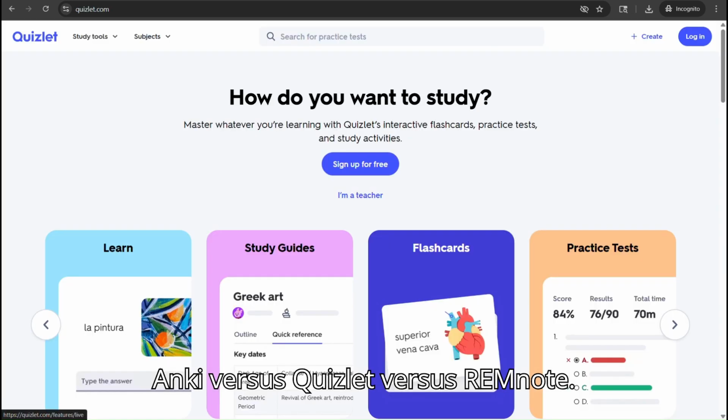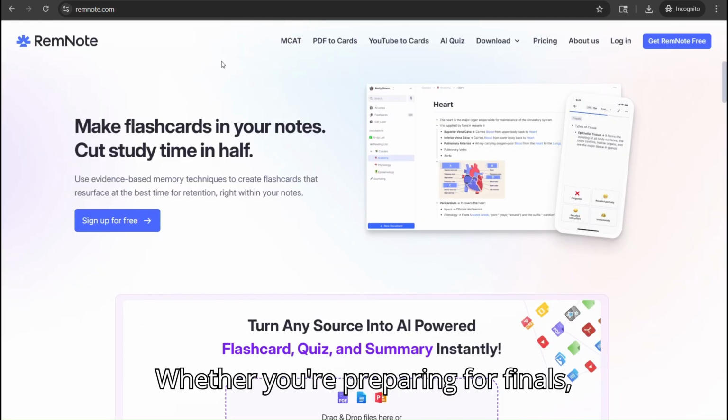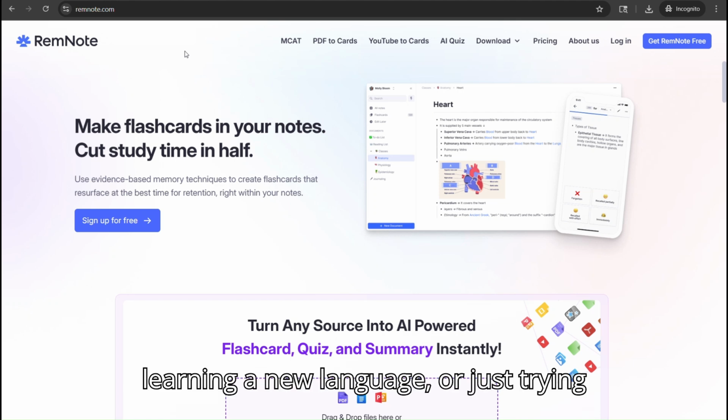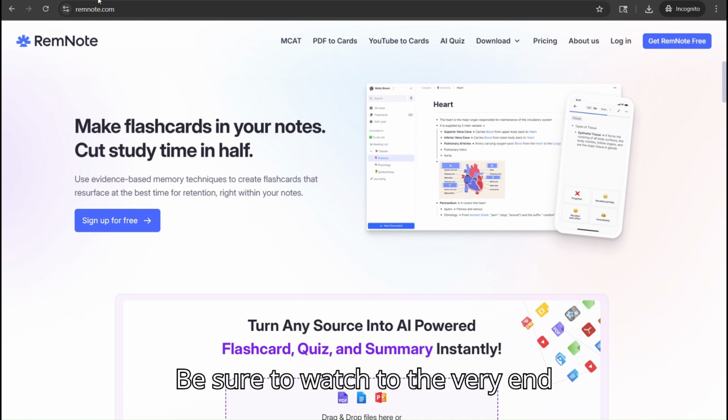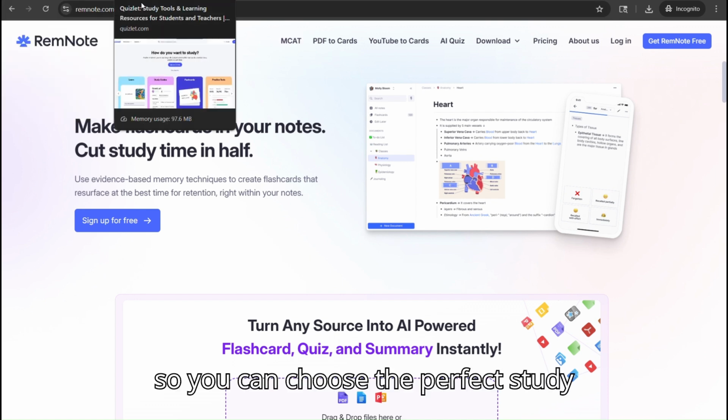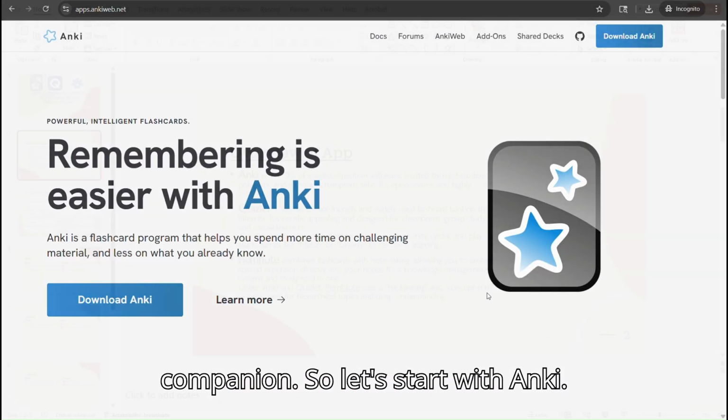Anki versus Quizlet versus RemNote. Whether you're preparing for finals, learning a new language, or just trying to remember anything, flashcard apps are essential. Be sure to watch to the very end so you can choose the perfect study companion. So let's start with Anki.